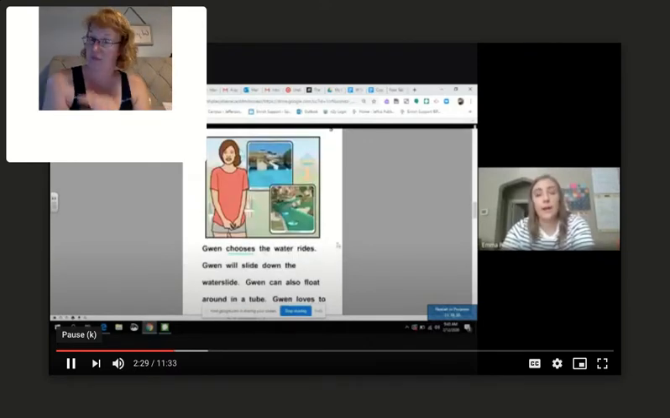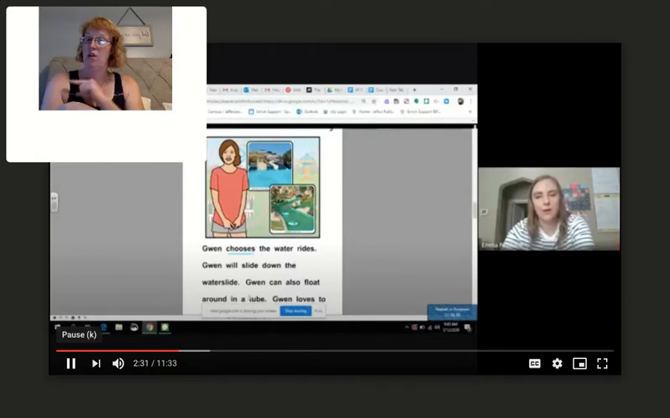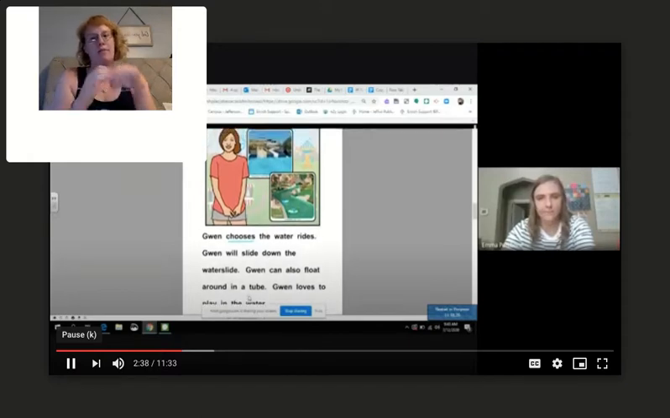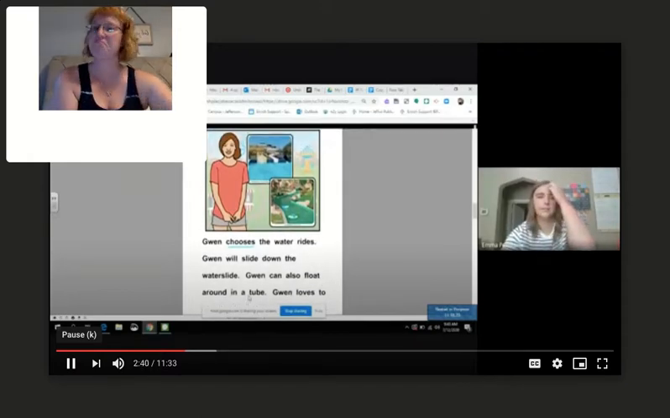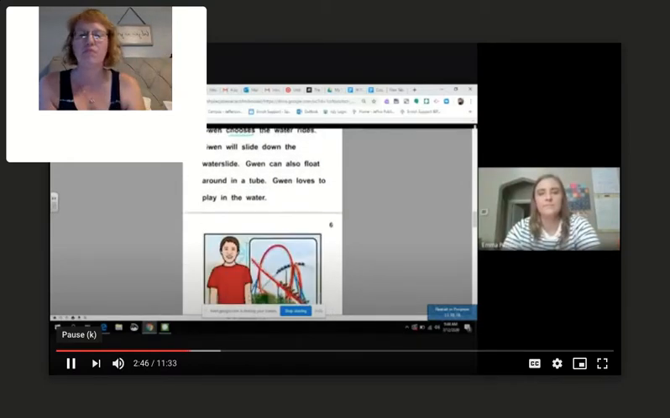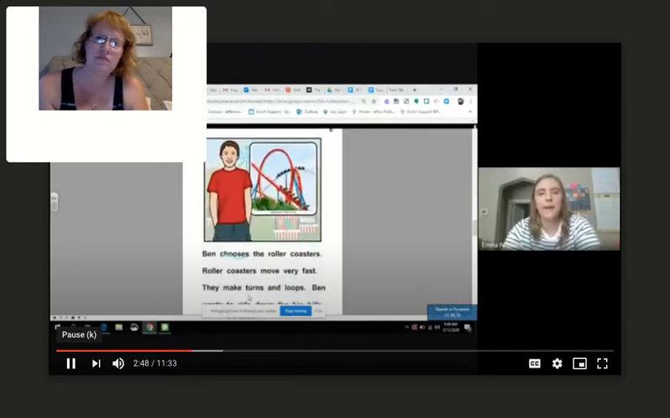Gwen chooses the water rides. Gwen will slide down the water slide. Gwen can also float around in a tube. Gwen loves to play in the water. Ooh, I like the water slide too. Do you guys like water slides? Sounds pretty nice with how hot it's been lately. All right, let's see what Ben chooses.